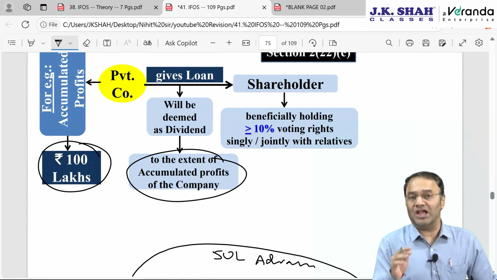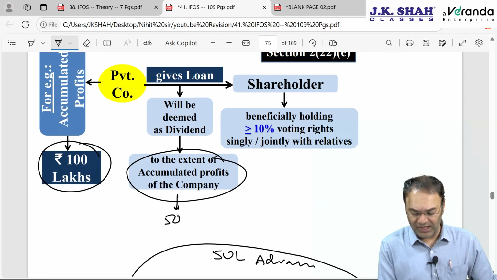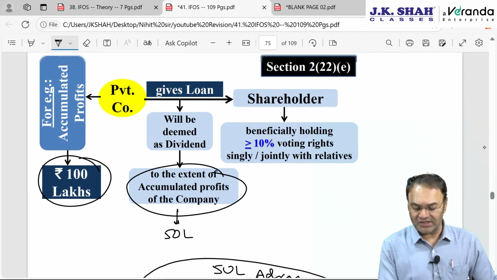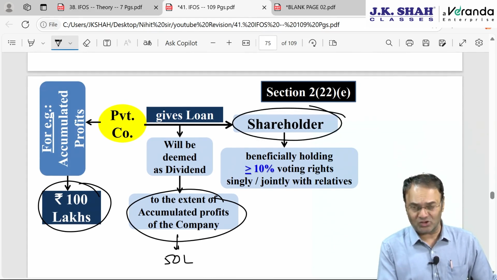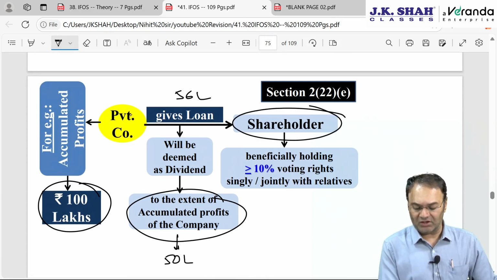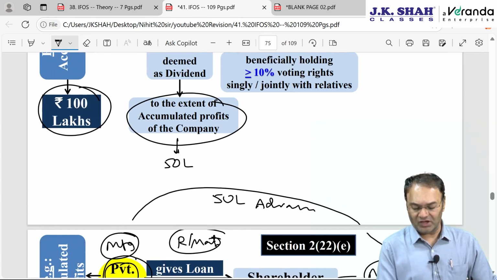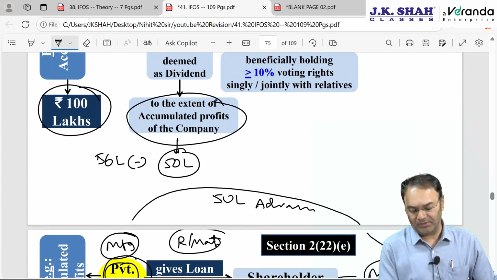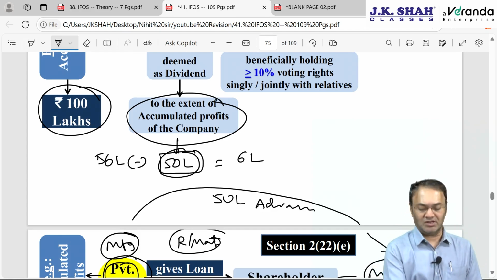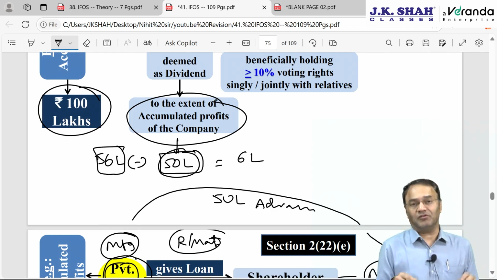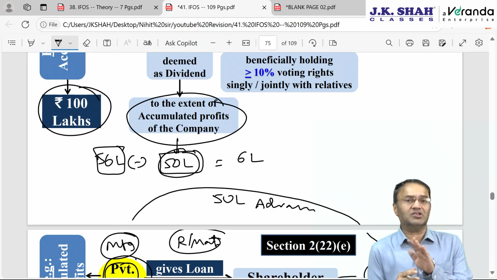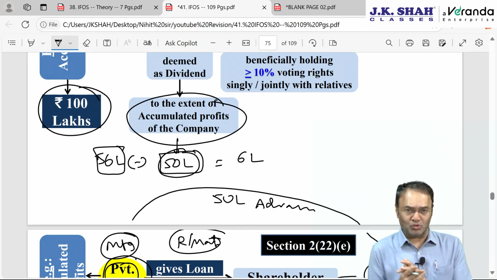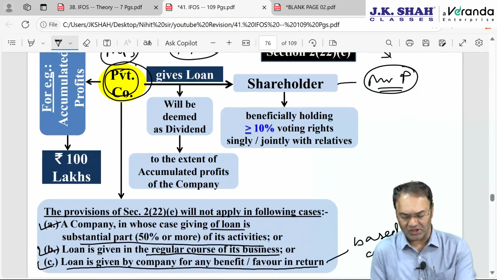But later on, when the company actually declares dividend, right now 50 lakhs is deemed as dividend, and the company later on declares a dividend in which the share of this shareholder is 56 lakhs. So the company requested him that we will not pay you 56, we will adjust it against this earlier deemed dividend. So rather than paying 56, the actual dividend, the company paid him only 6 lakhs. Then this 50 lakh should not be considered as dividend once again as part of 56, because out of 56, which is real dividend, the first 50 lakhs is already taxed as deemed dividend under 2(22)(e), and should not be taxed again. That is the concept.